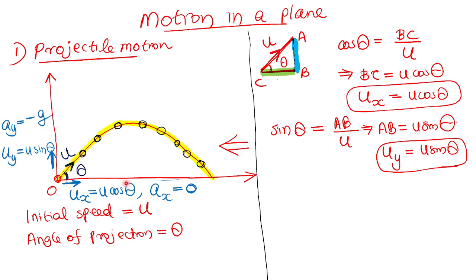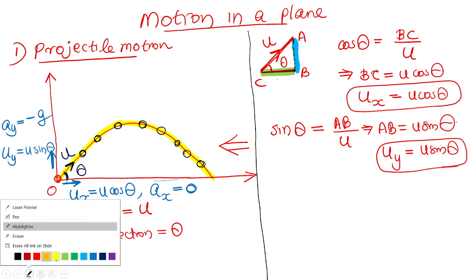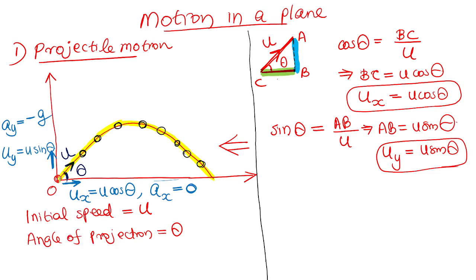The next is very important, especially for the long jump, javelin throw or shot put. Understood? In shot put, the projectile will be thrown like this, right? In that case, the horizontal range is important. It plays a very important role.